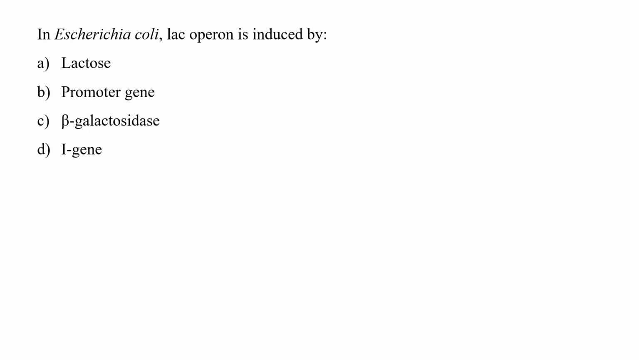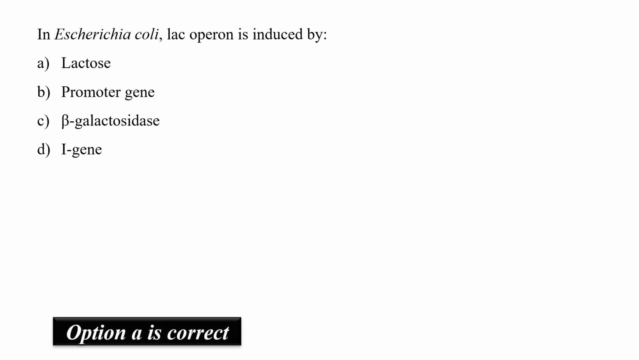The question is: in Escherichia coli, the lac operon is induced by. Basically, an operon may be inducible or repressible. The inducible operons are those which can be turned on by the presence of a particular small molecule, while the repressible operons are those which are turned on by default but can be turned off by a small molecule. The lac operon is an example of an inducible operon. When cells are provided with lactose, the lac operon is induced. So our correct option is A, that is lactose.